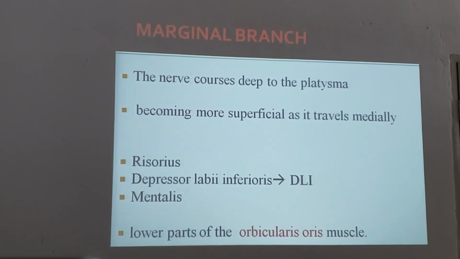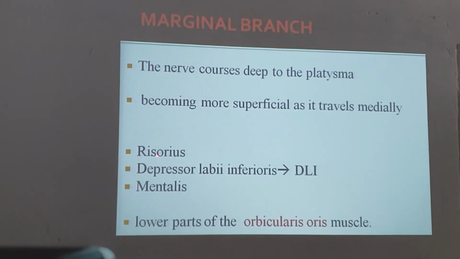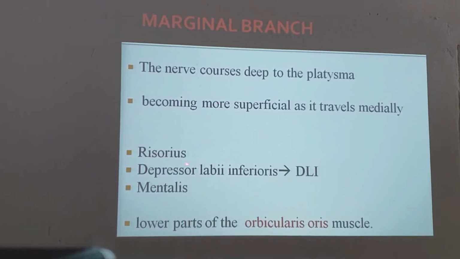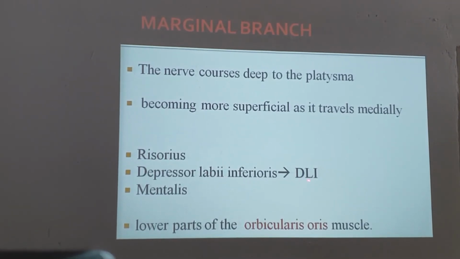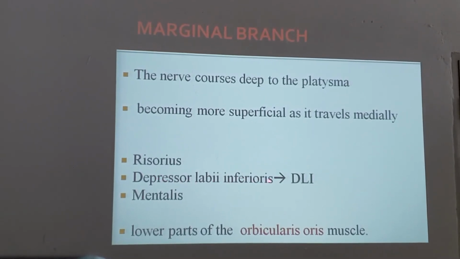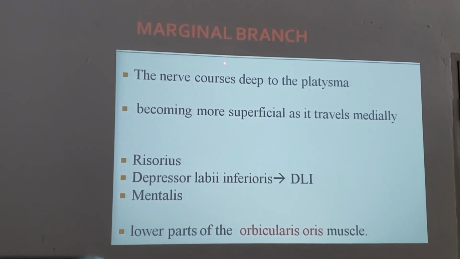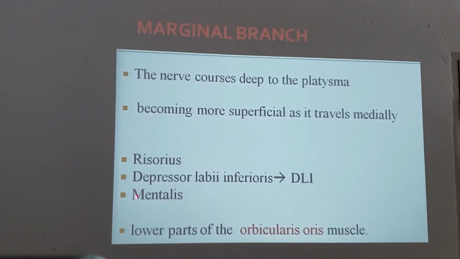Platysma is left out with the cervical branch, and the rest are supplied by this one. Depressor labii inferioris is a very important muscle during paralyzed face reconstruction, supplied by the marginal mandibular nerve, and even the mentalis.